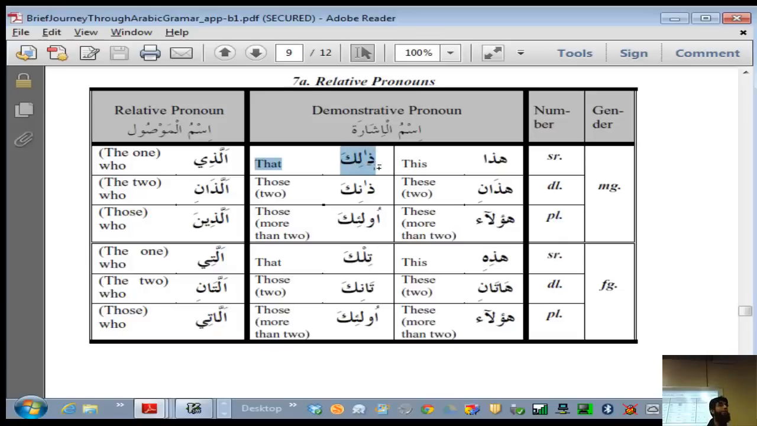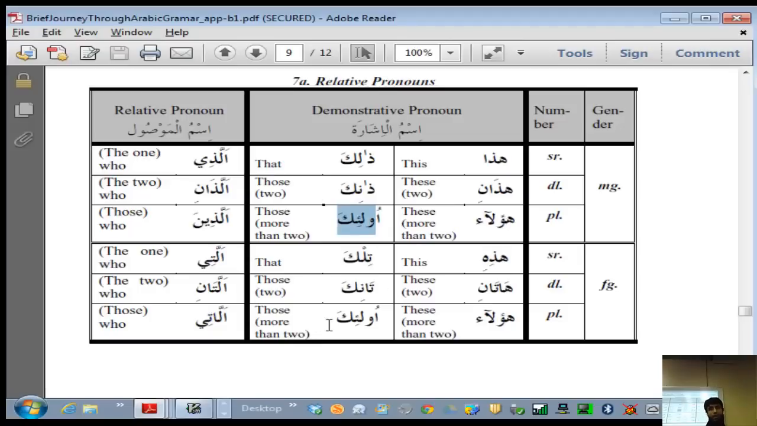Also, you use dhalika for respect. Even if something is near you, for respect, you say dhalika. And that's one of the reasons for dhalikal kitab, that book, meaning to give respect to the book. Dhalikal kitabu la rayba fi. And then you have hadani for dual and dhanika for dual, not very common. Haulai and ulaika are quite common.